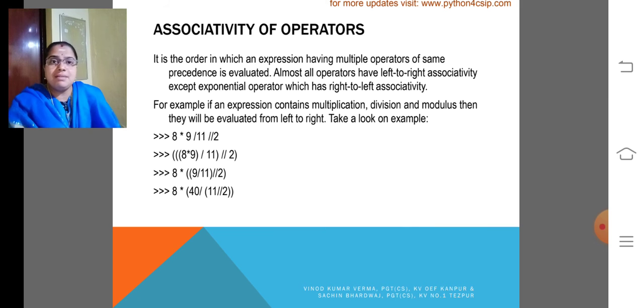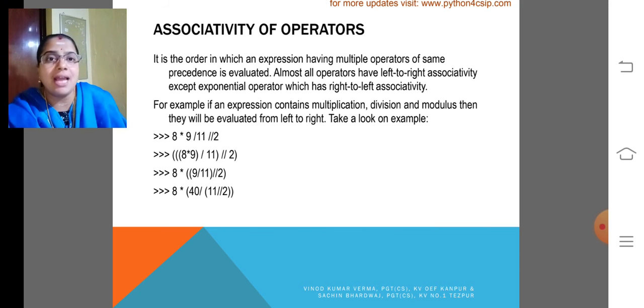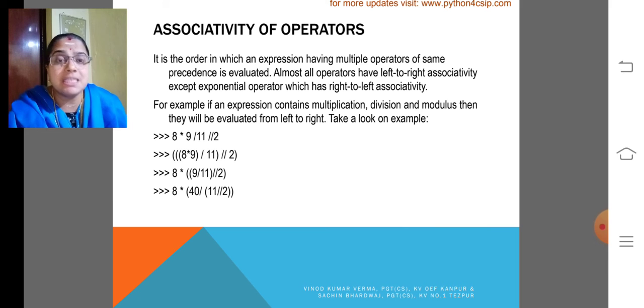Look at the example which I have given, associativity of operators. It is the order in which an expression having multiple operators of the same precedence is evaluated. Almost all operators have left to right associativity except the exponent operator, which has right to left associativity. For example, if an expression contains multiplication, division and modulus, then they will be evaluated from left to right.